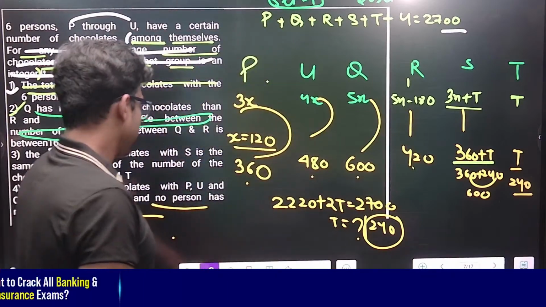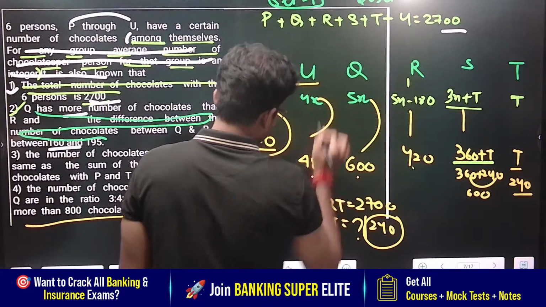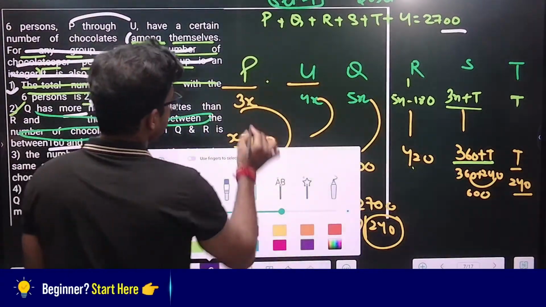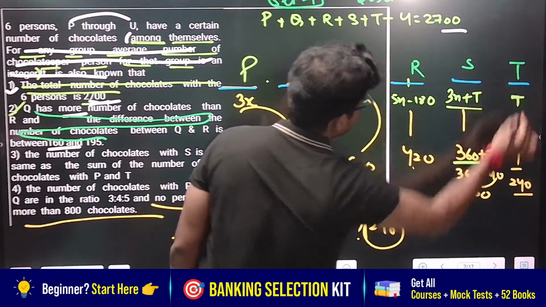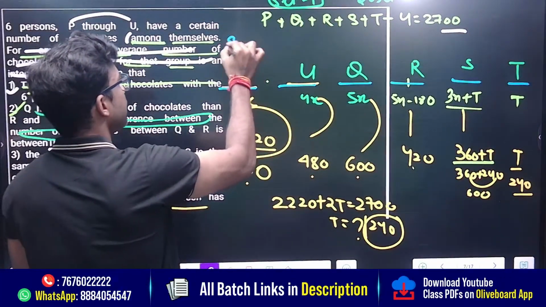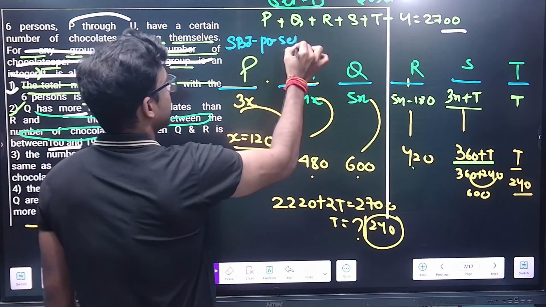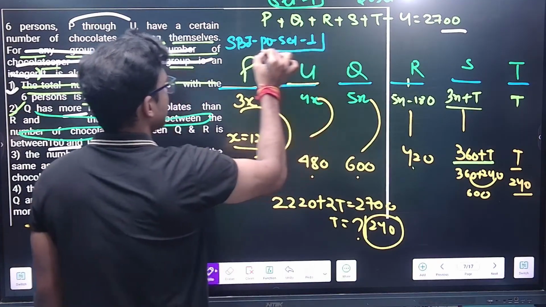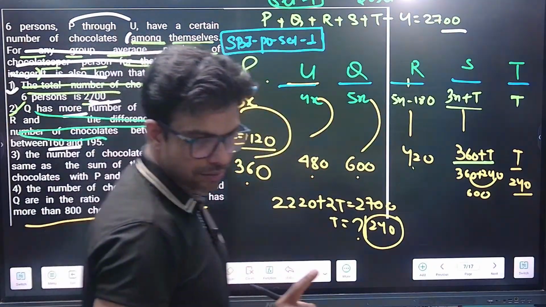Now come on, you should understand this. Can I say every line is clear to all of you? Understood? And again, guys, this is the SBI PO set number 1. Remember, this is our set number 1.